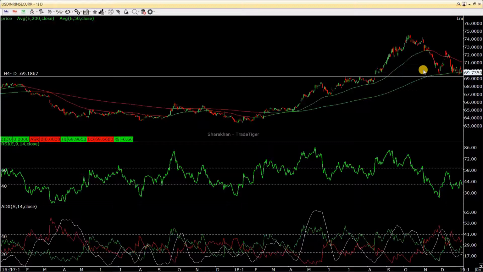Crude oil will be especially important in this. If crude oil is going to go up in value, then definitely the rupee is going to appreciate against the dollar. So crude oil price is critical in these deciding times. So let's keep a close eye on that also.